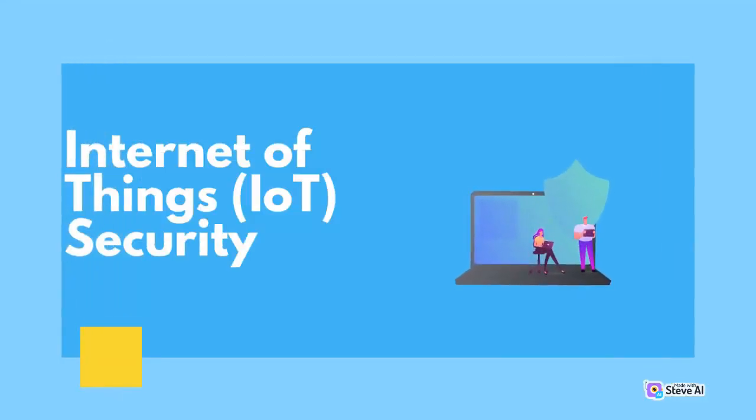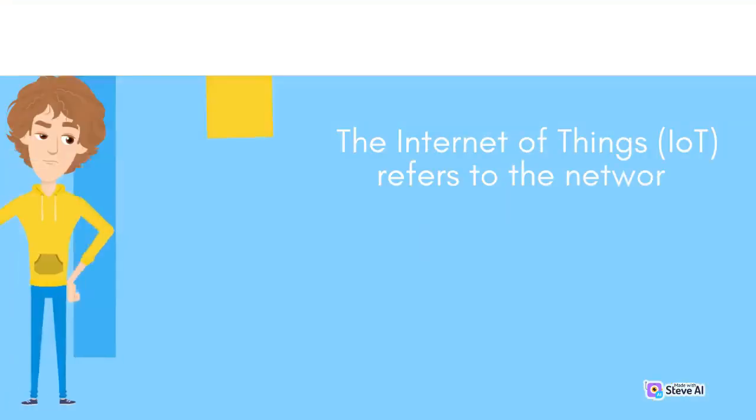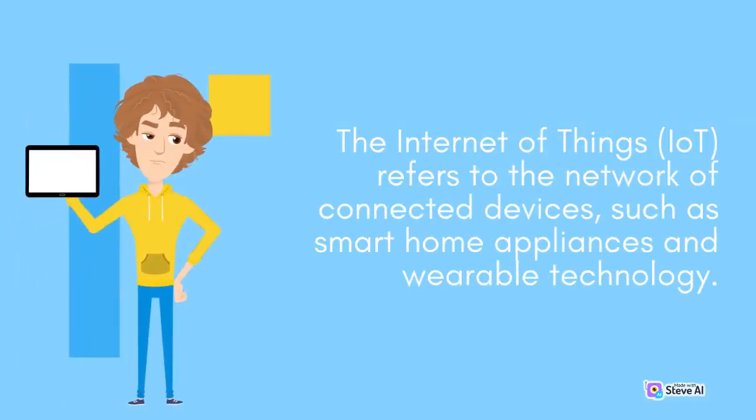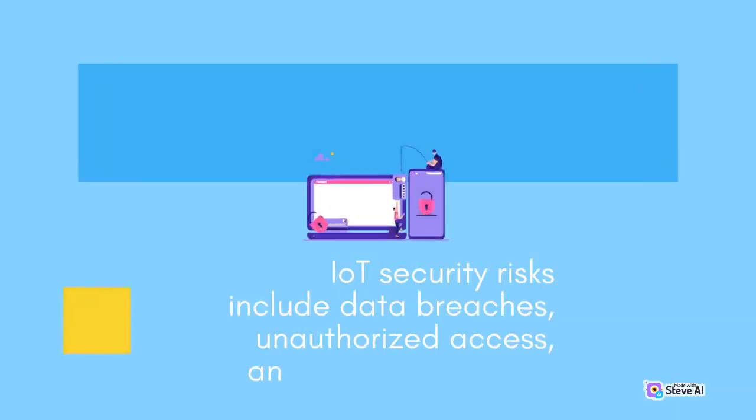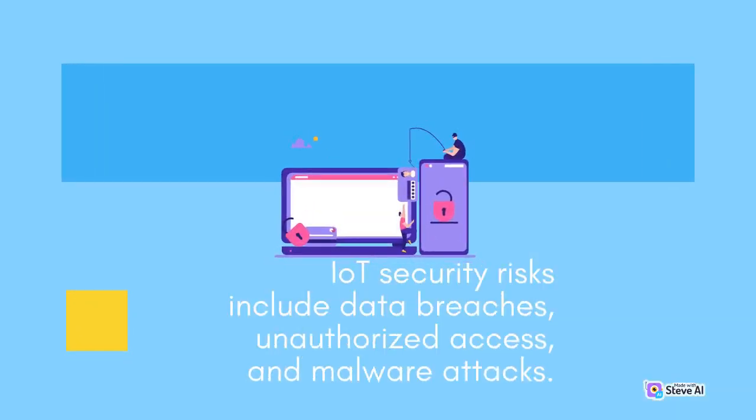Internet of Things, IoT, security. The Internet of Things, IoT, refers to the network of connected devices, such as smart home appliances and wearable technology. IoT security risks include data breaches, unauthorized access, and malware attacks.